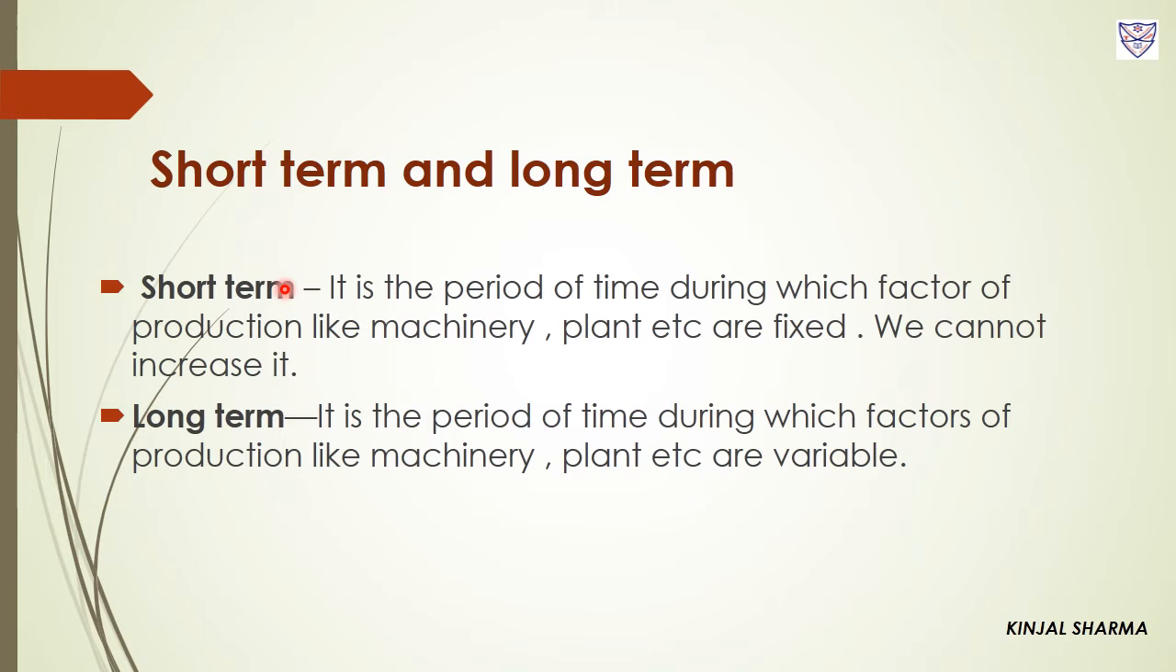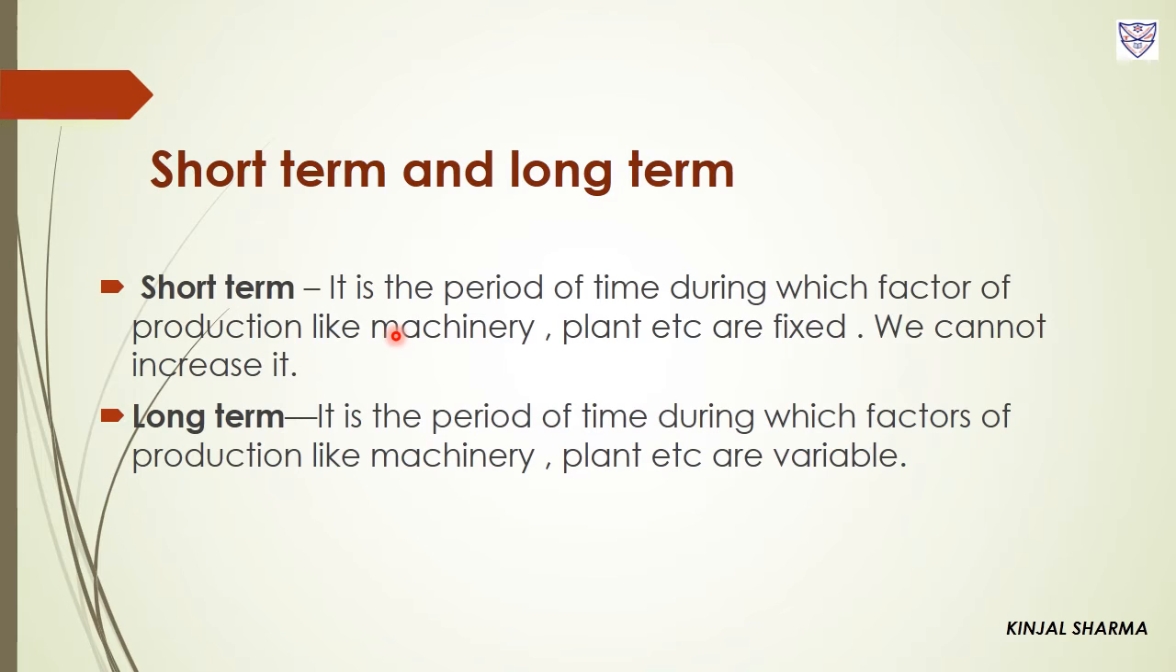Now short term. So short term is the period of time during which factors of production like machinery, plant, etc. are fixed and we cannot increase them. So that is known as short term. Or we can say that a short term is such a period in which a producer cannot change the size of the firm but can increase its production by use of variable factors of production.